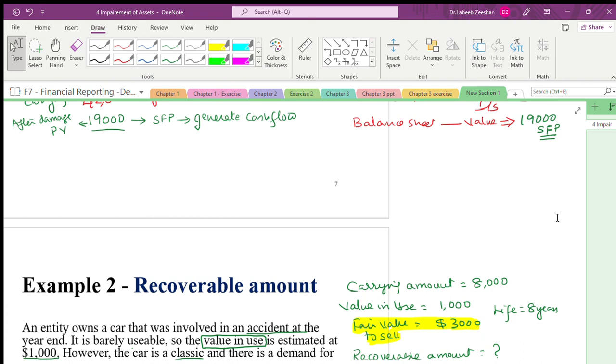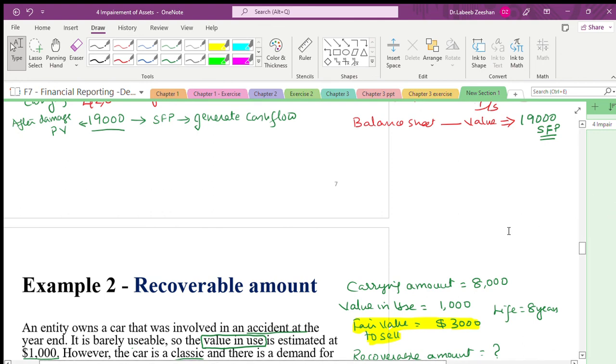Coming to impairment of an asset, it is about the carrying value and the value you are going to realize. We did four different concepts. The first is the carrying value, the second is the value in use, and the third is the value when we sell it. The difference between the carrying value and the value if we sell is the impairment loss. This is the summary of what we have done today.